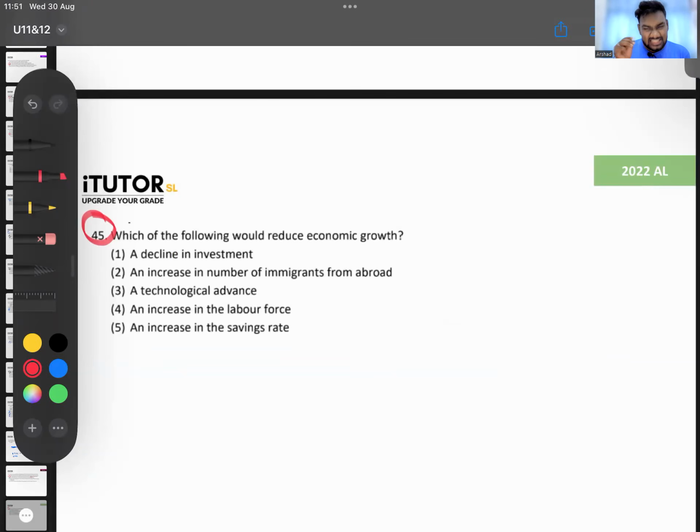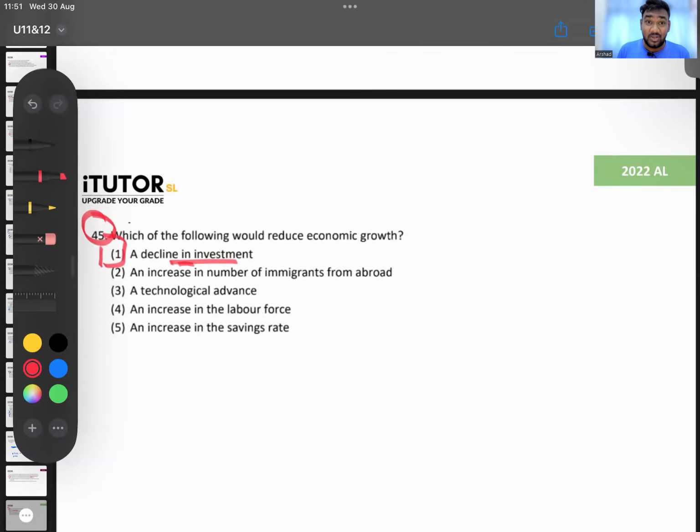increasing savings. Just think which one of these is bad. Use common sense. Which one is the bad one? All of these look like good ones. One is bad. That is the one that will decline economic growth. Which one? Answer number one. Decline in investment. No investment means this.